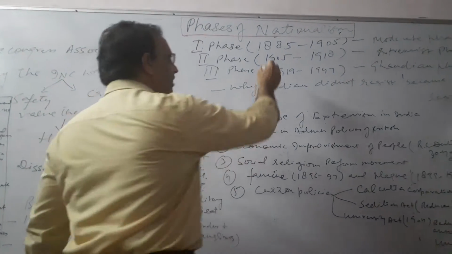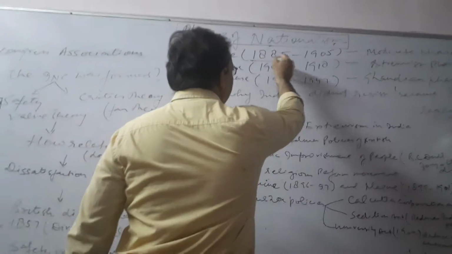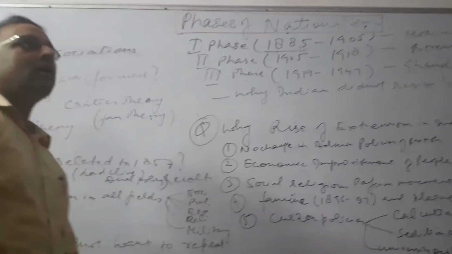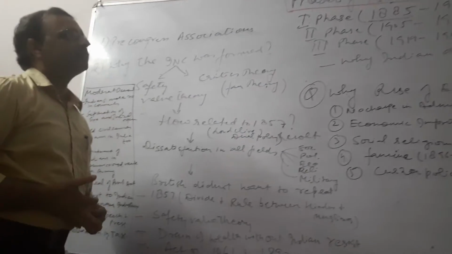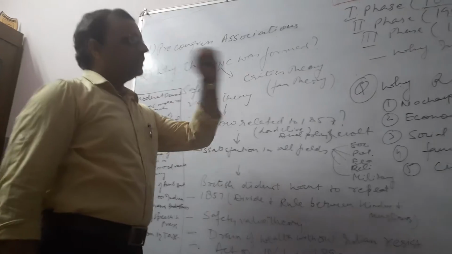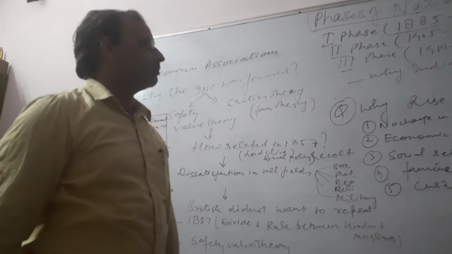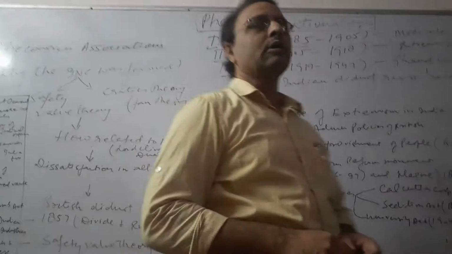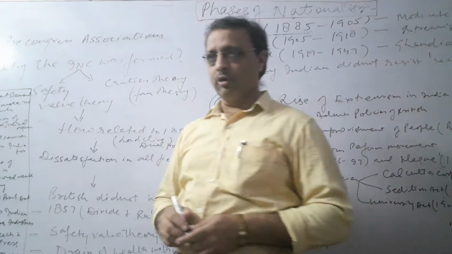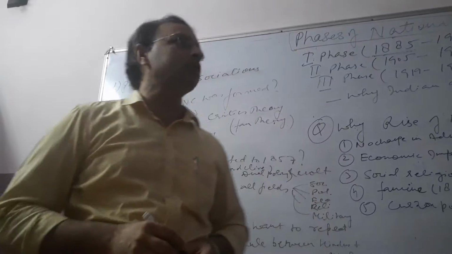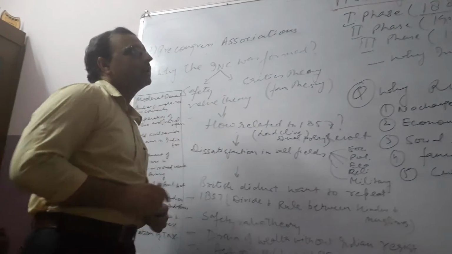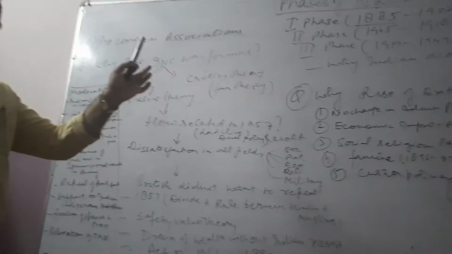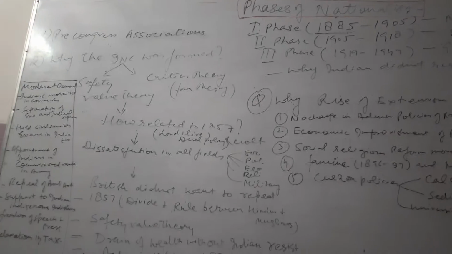This 1885 is a very important year in modern Indian history, because it was in 1885 that the Indian National Congress was established by A.O. Hume, a retired civil servant, Alan Octavian Hume, and the Viceroy of India during that particular time was Lord Dufferin.